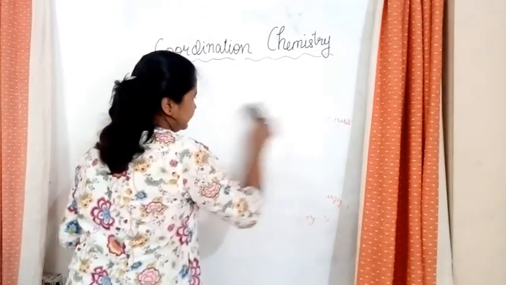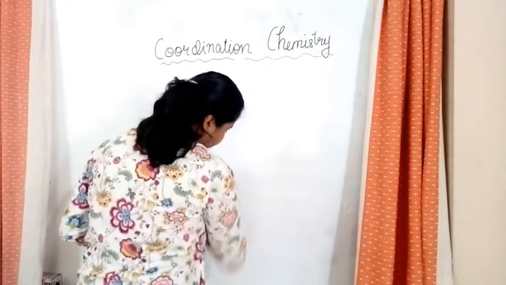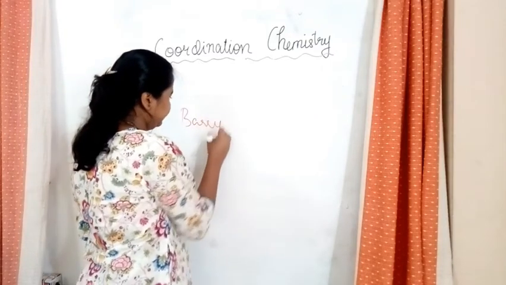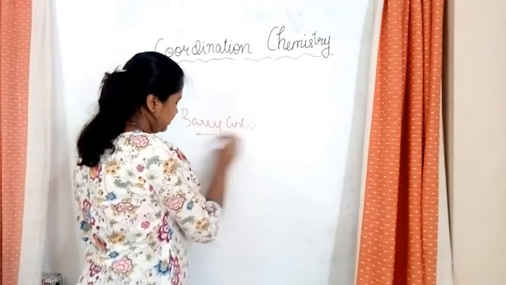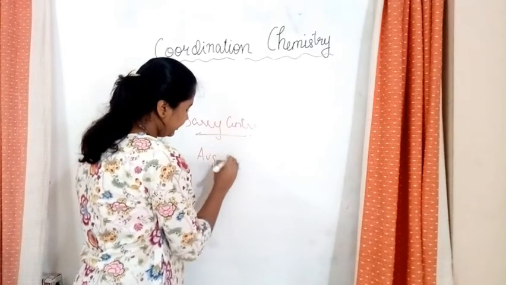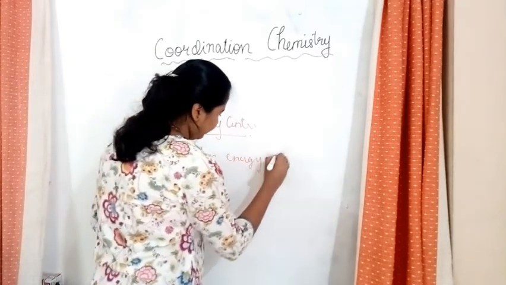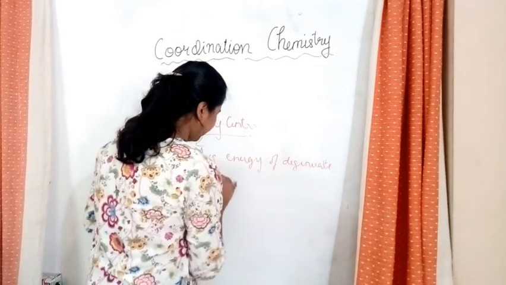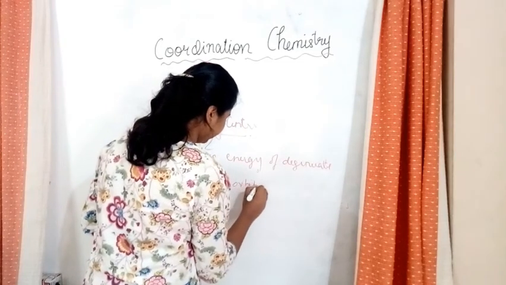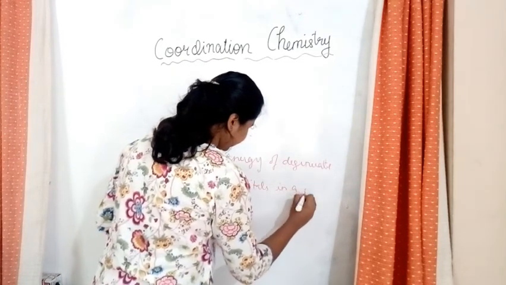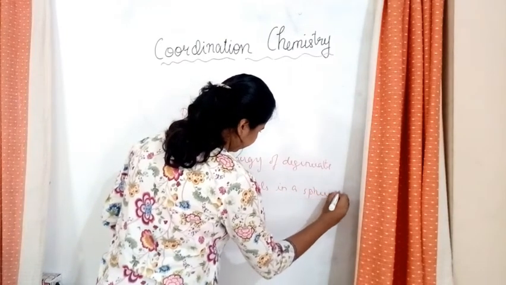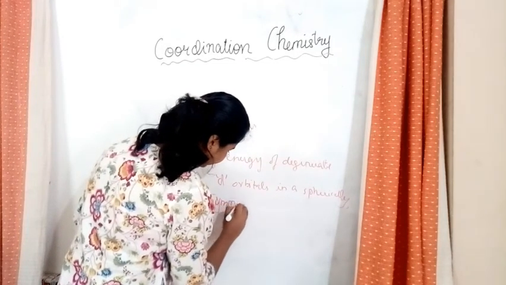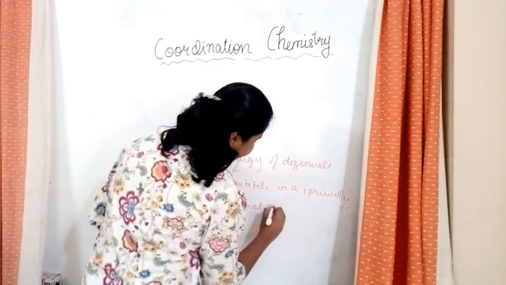So let's see what is barycenter. Barycenter, that is the average energy of degenerate d orbitals in a symmetrical crystal field.